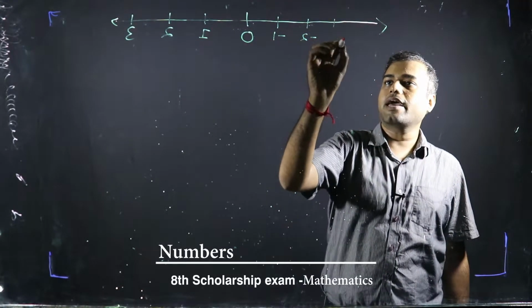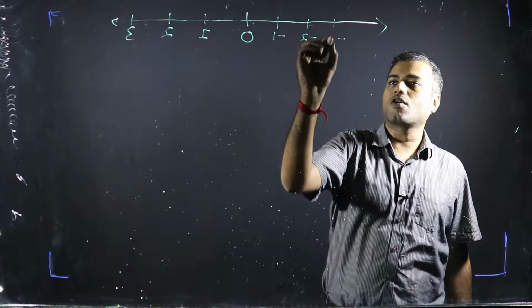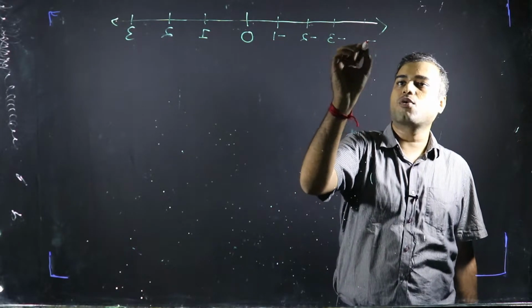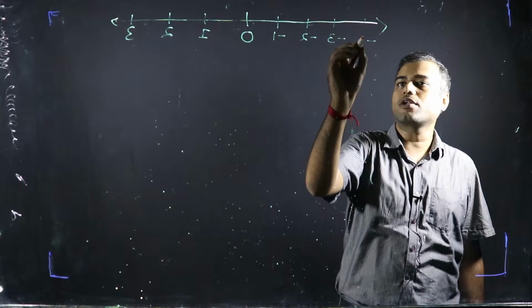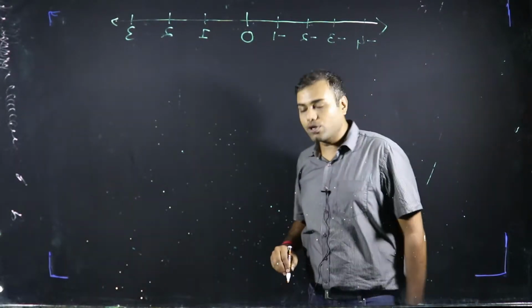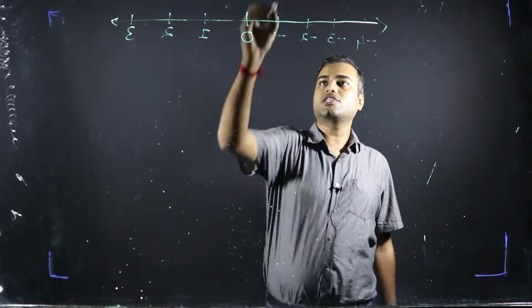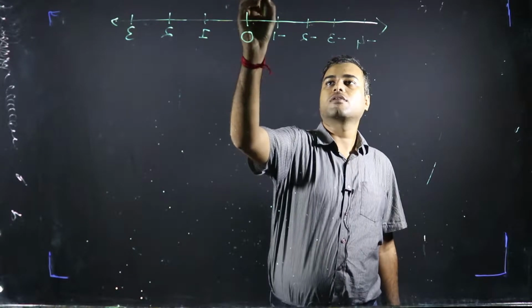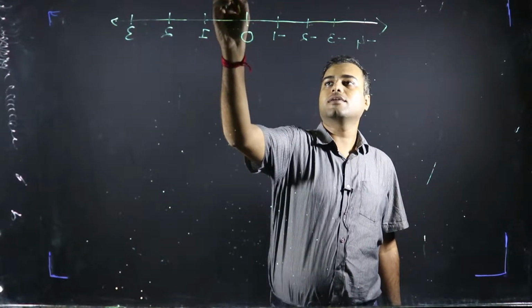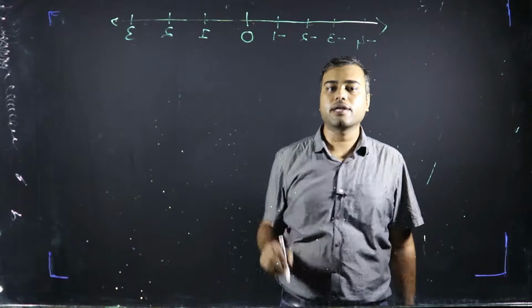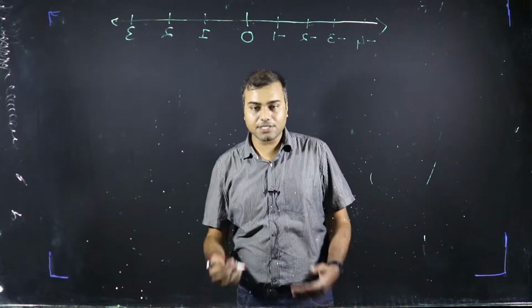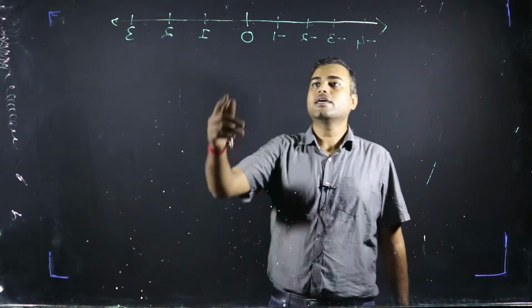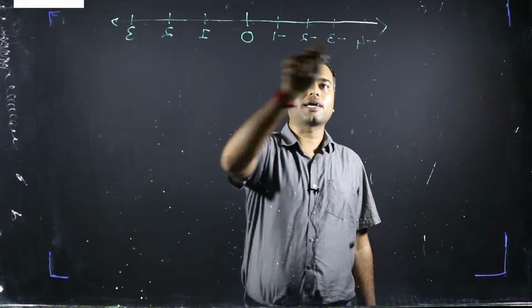It will contain every type of number that we can think of: rational number, irrational number, whole number, natural number, integer, non-integer. So our age-old number line is a representation of real numbers. Every real number, that means every number that you can think of, is on this number line.